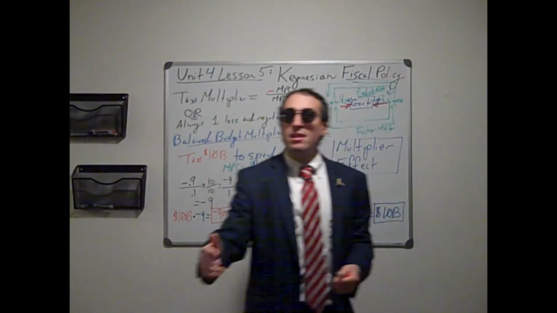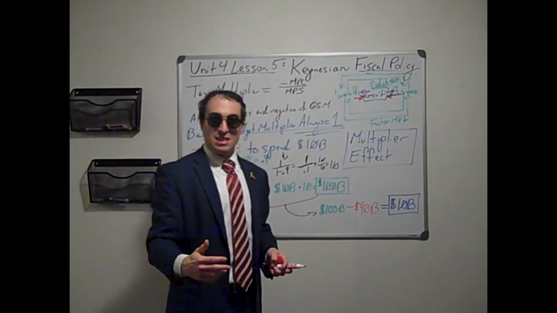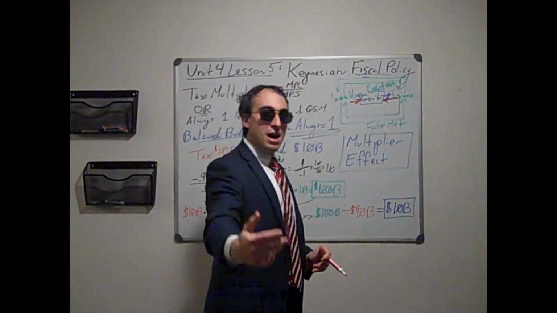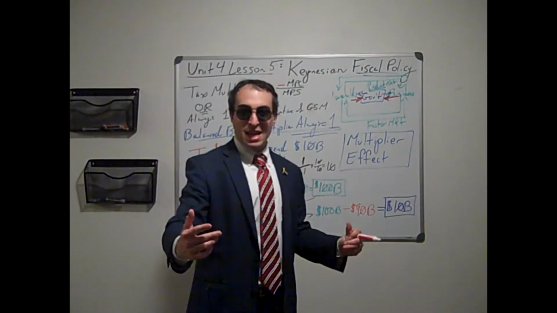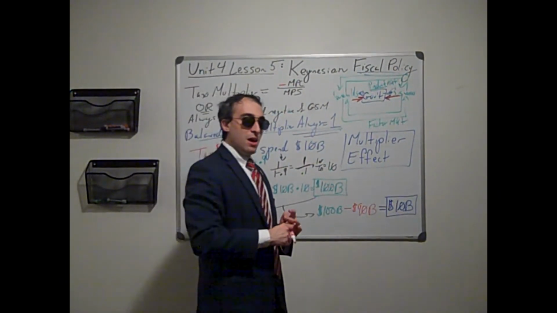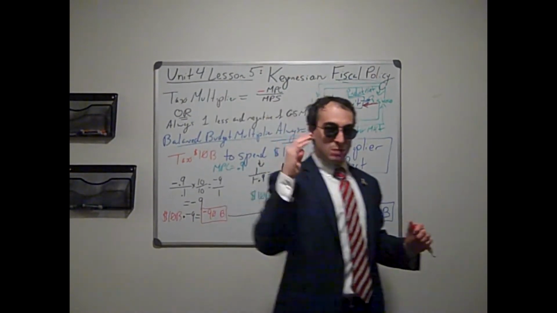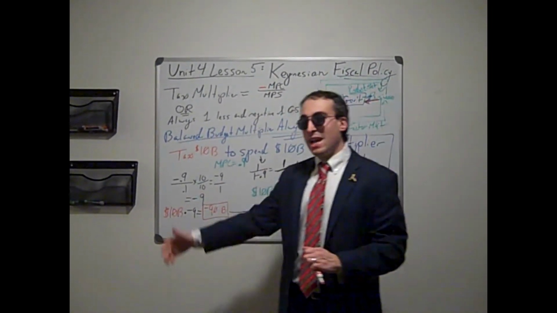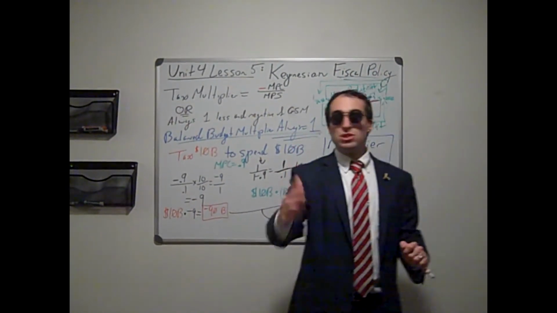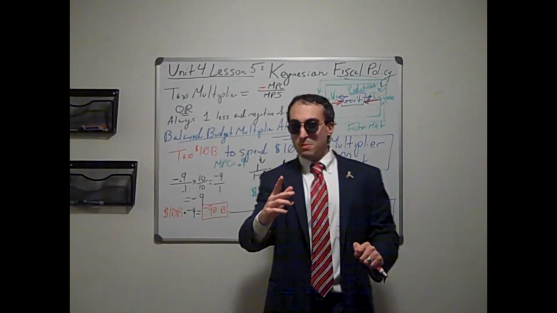And the reverse of that, a decrease in taxes would be a negative of a negative, which would be a positive. So should the government decrease taxes, and we're going to take a look at the balanced budget multiplier, why, of the two options, if you have to spend or decrease taxes, now while you should do both during a recession, if you have to choose one, it's government spending.